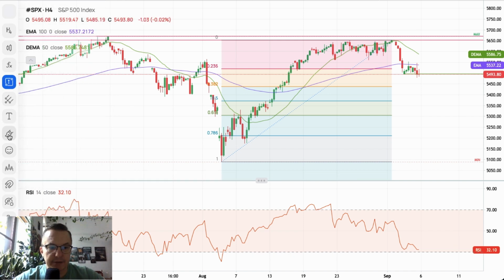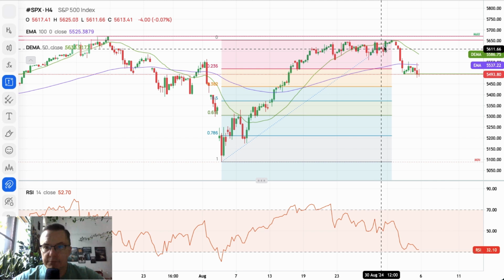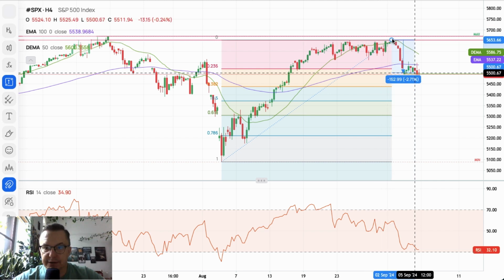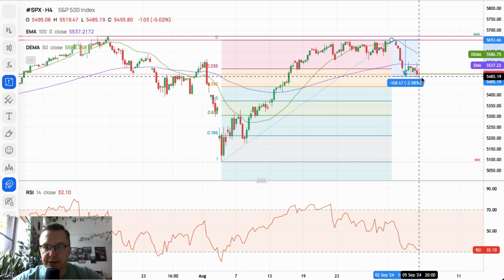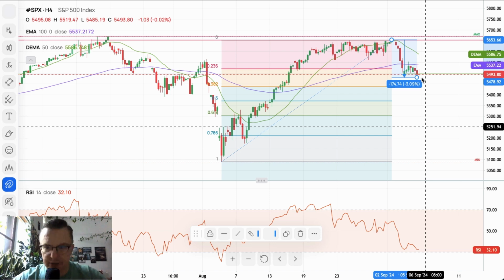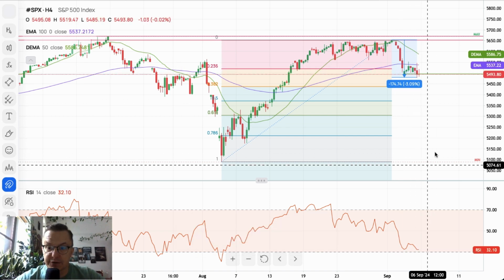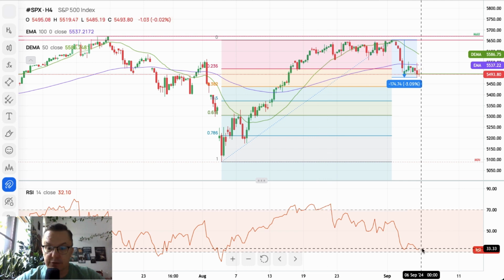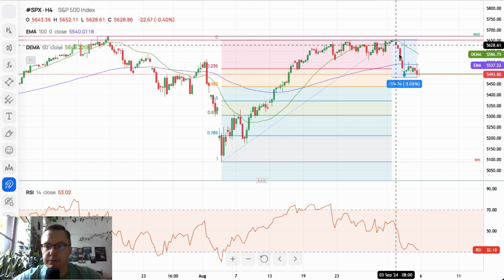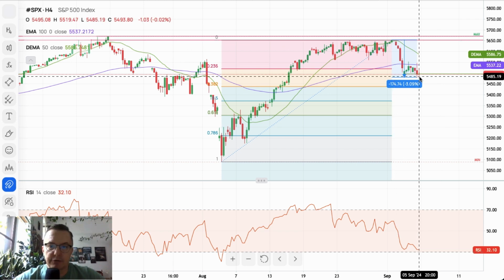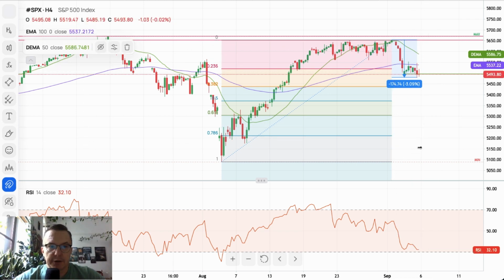What's my price range? There you go. There's a price range. Let me just make a quick calculation. This is, no, that's more. That's minus 3%. Okay, so that's fine. That's minus 3%, and minus 3% means that we go from extremely overbought to almost extremely oversold. So this is only 31 points, so 1 point above the level of 30 on the RSI. So 3% down means extremely oversold conditions on the 4-hour chart. Very interesting situation on the S&P 500.